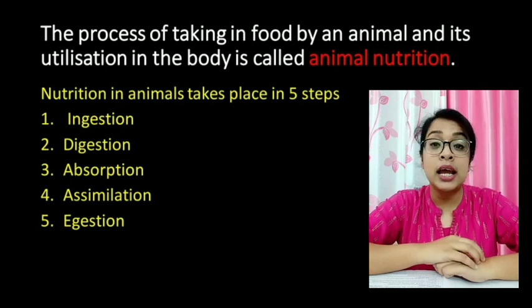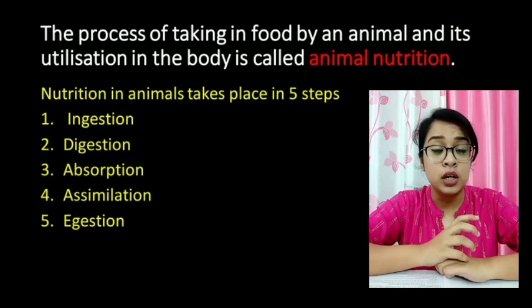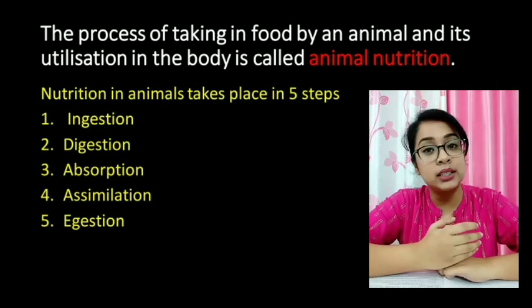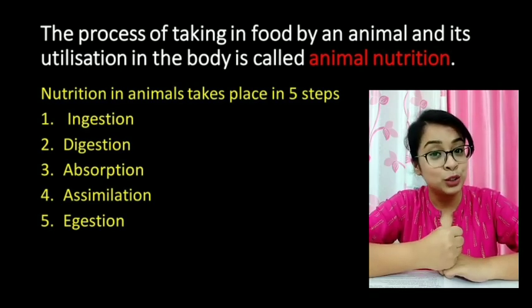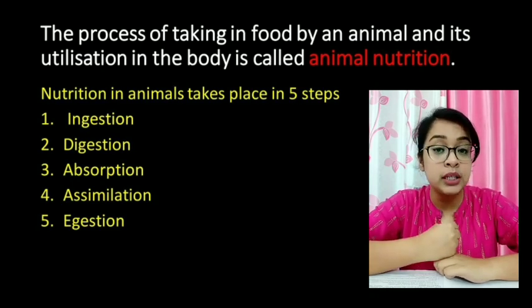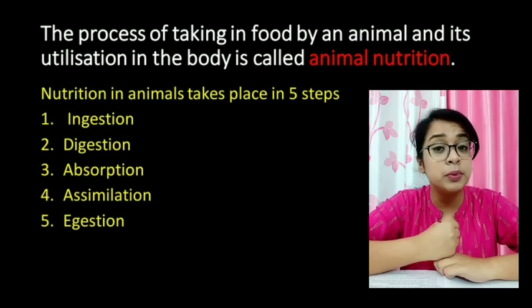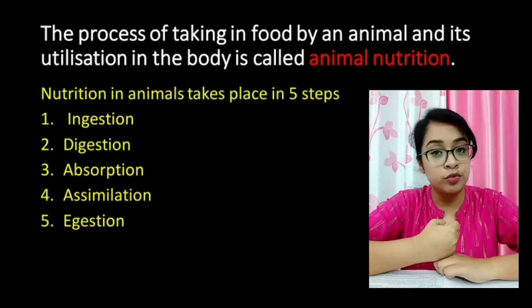Next process is digestion. Digestion means the breaking down of food. Whatever we eat is a complex substance. We need to break it down into simpler substances so that our body can absorb it. So then the third step is absorption. Absorption means taking in or absorbing the simple food particles into the blood or the body fluid.